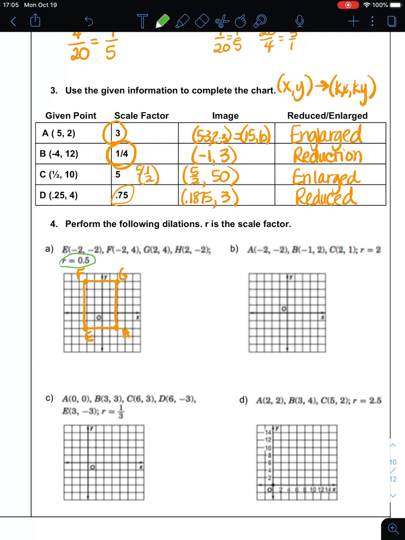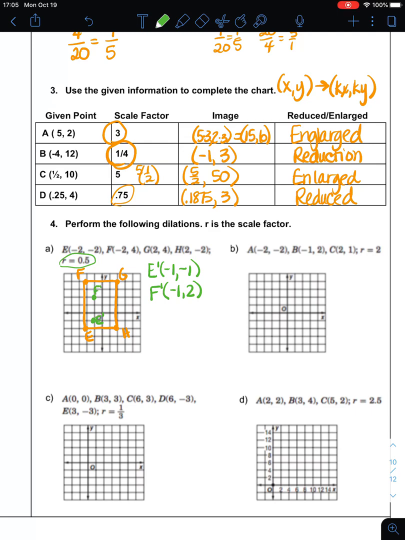So if I'm going to apply this scale factor, remember that my rule is that you multiply the x and the y by the scale factor. So it would be 0.5 times negative 2. So E prime is going to be negative 2 times 0.5, which is negative 1, and negative 2 times 0.5, which is negative 1. So my new E is at negative 1, negative 1. So there's my E prime. F, you're going to multiply both of those numbers, negative 2 and 4, by 1/2, so you get negative 1, 2.